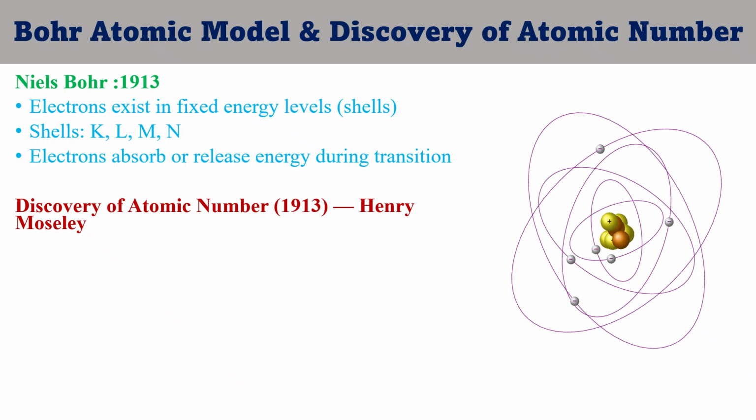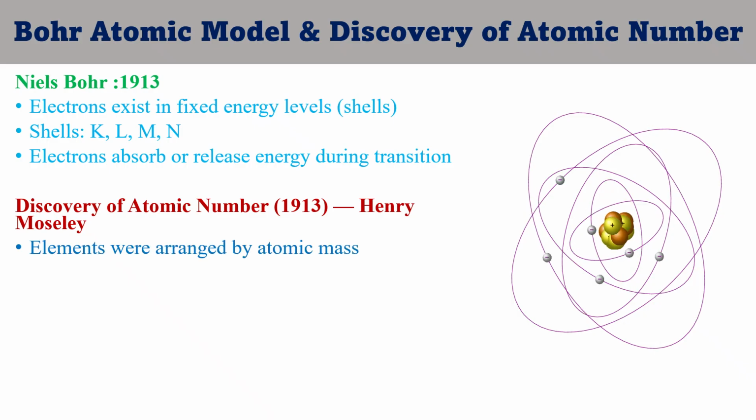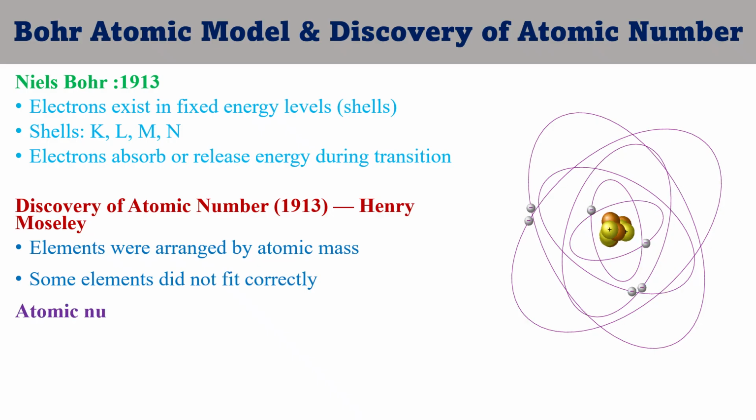So Henry Moseley discovered the atomic number in 1913. Moseley studied X-ray spectra and found that each element depends on the number of positive charges in its nucleus. After the discovery of protons, we found that the atomic number is equal to the number of protons in the nucleus, but at that time the proton was not yet discovered.